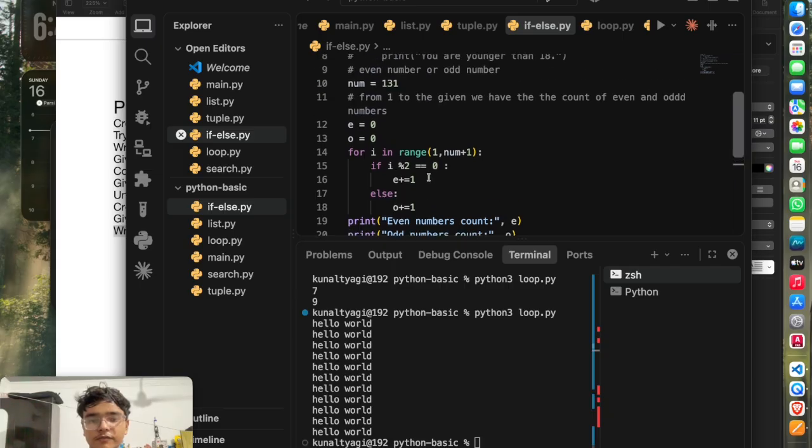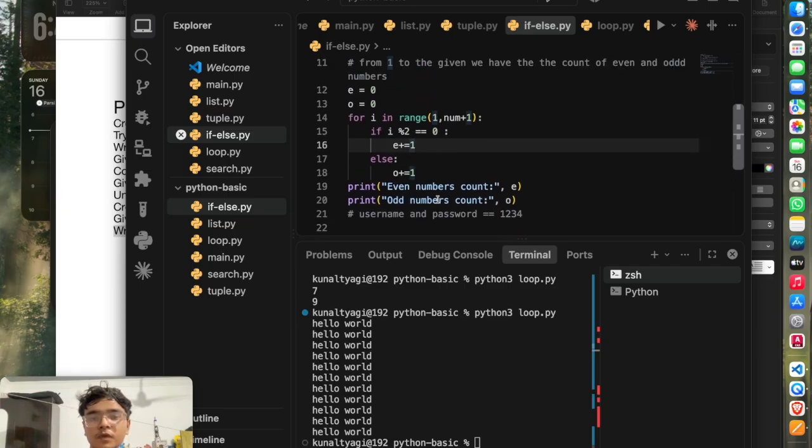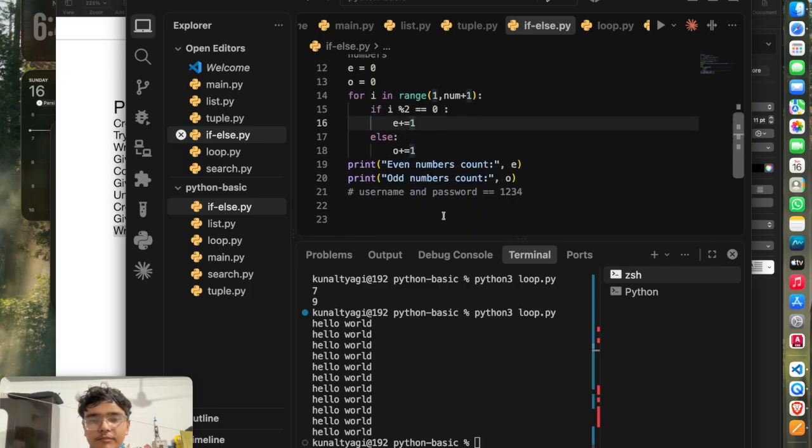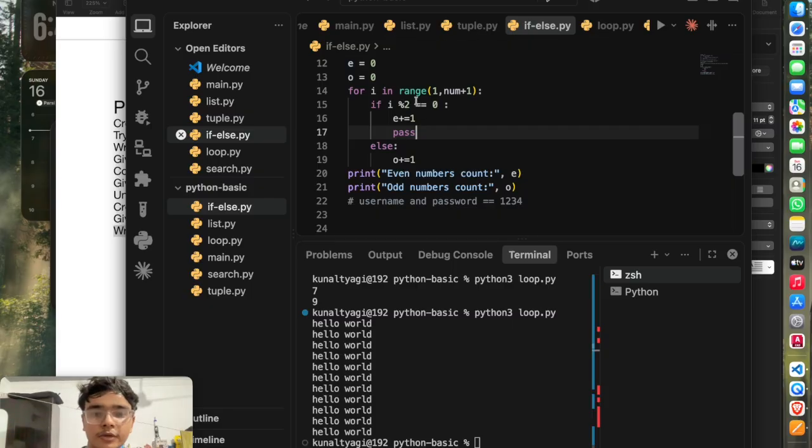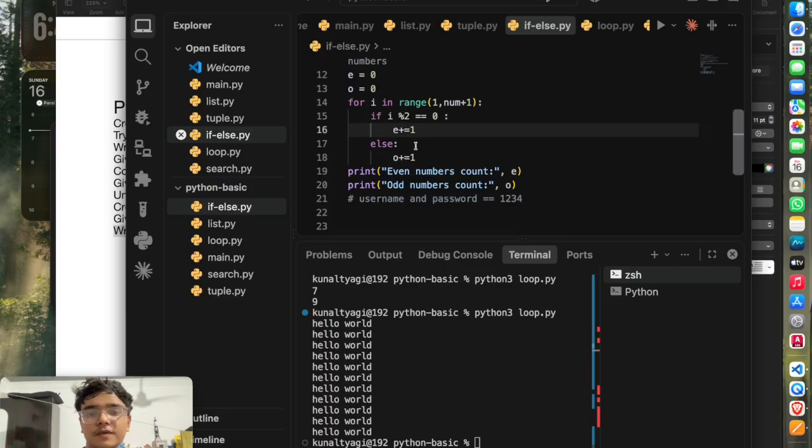First of all, if you have an if condition and you have nothing to write there, what you can do is simply write pass. Pass will say, okay, there is nothing here, just go for the next iteration. But because here we have something to do, we are removing pass.